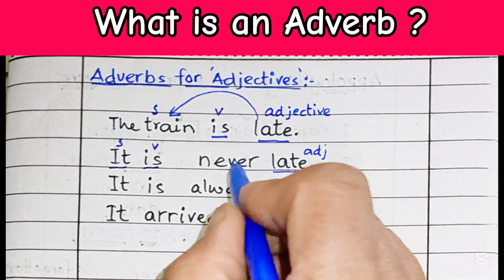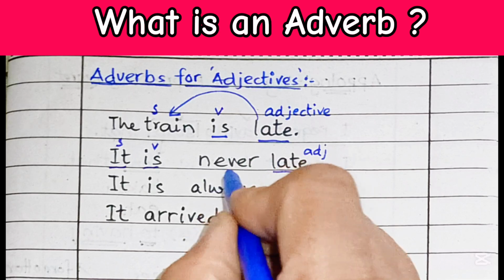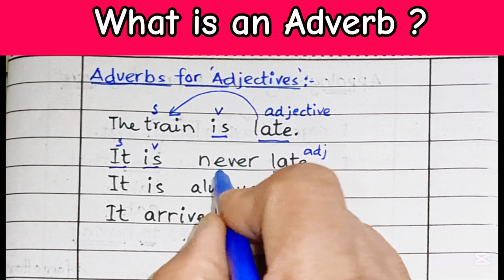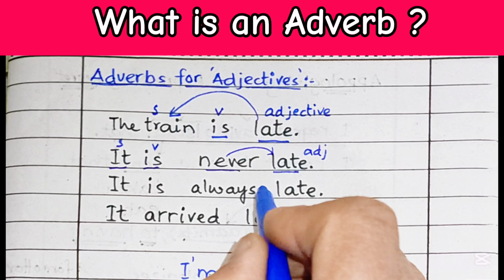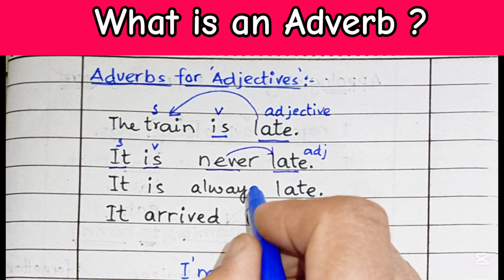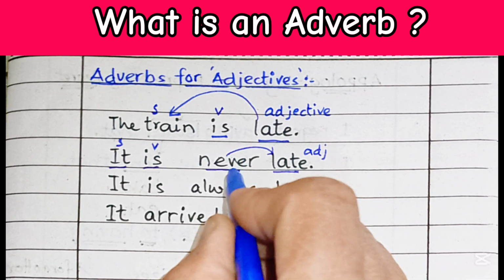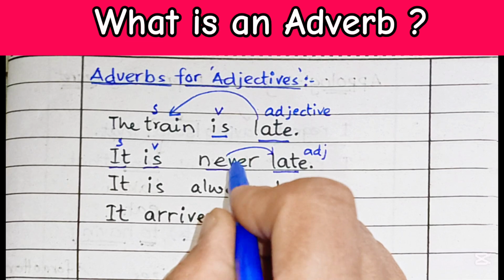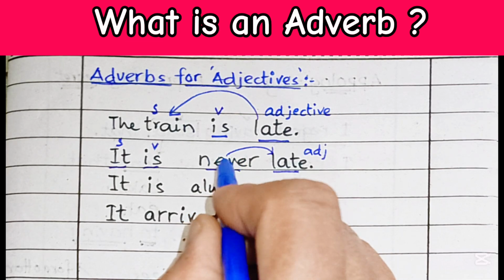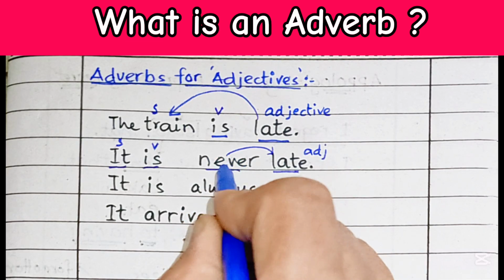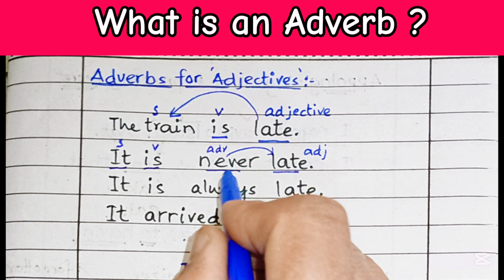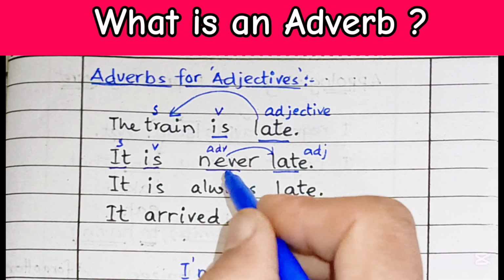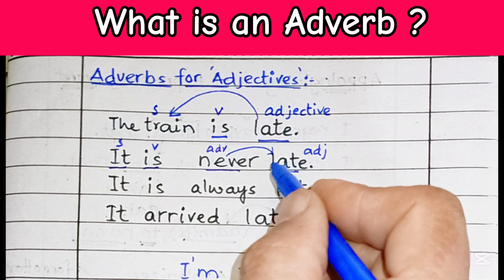So this word never tells us something about the adjective. It tells us how often the train is late. So here is the adverb, then this is the adjective. So we call it adverb. Why? The word never is an adverb for the adjective late.